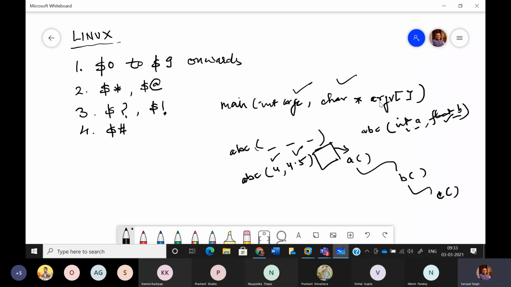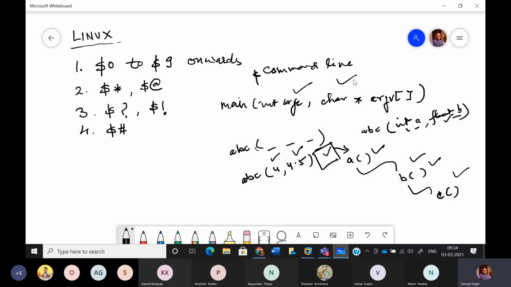So the question arises: when we are writing user defined functions, we can pass values to those functions either from main or from any other function. For example, in case of B, we are supplying the value from A. In case of C, we are supplying the value from B. And in case of A, we are supplying it from main. But the question is, for main, from where do we pass some values? So there comes the command line.